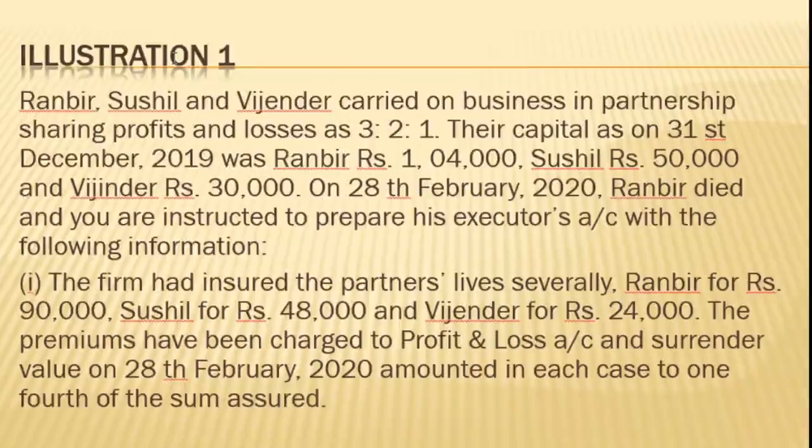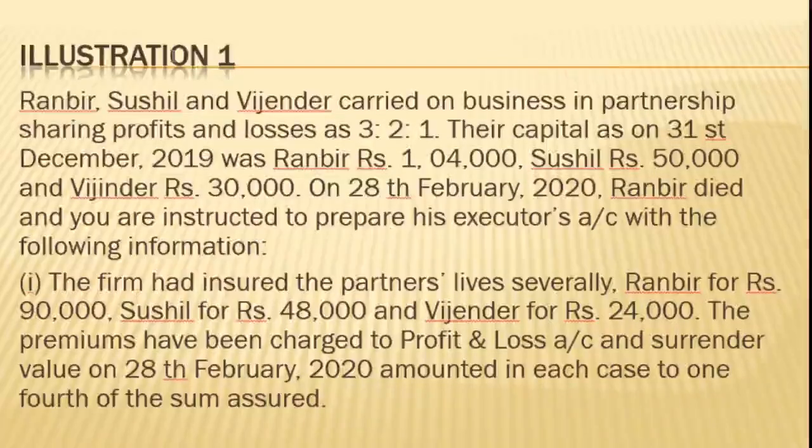So we are taking up illustration 1. I will be reading out the problem. Ranbir, Sushil and Vijayendra carried on a business in partnership, sharing profits and losses as 3:2:1. Their capital as on 31st December 2019 was Ranbir rupees 1,04,000, Sushil rupees 50,000 and Vijayendra rupees 30,000.